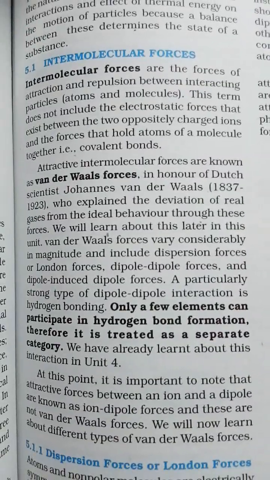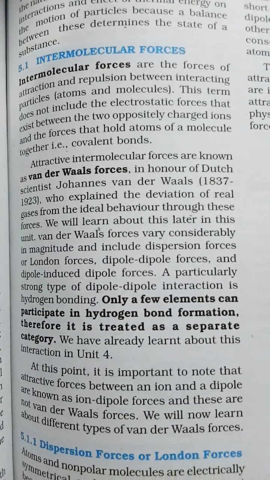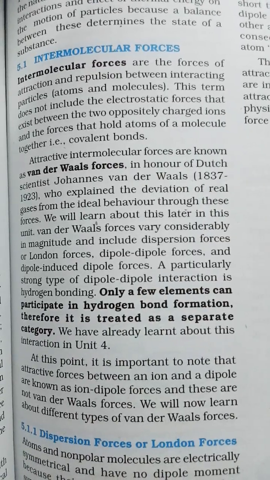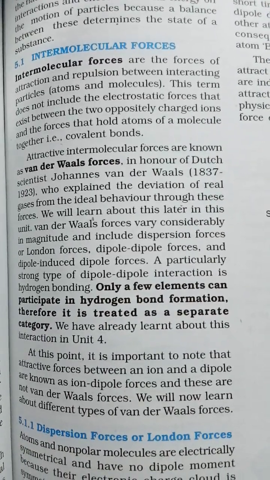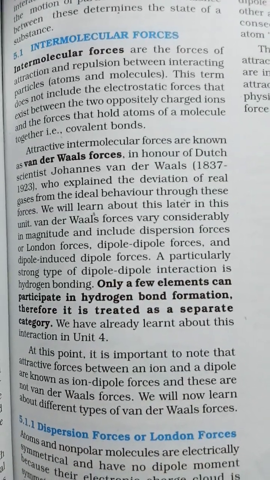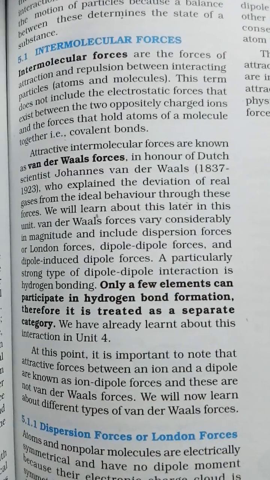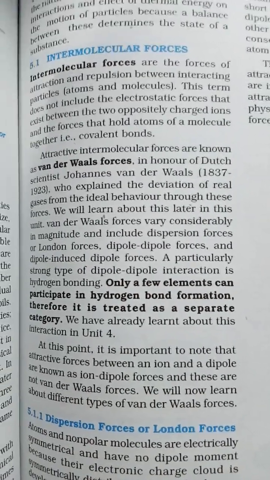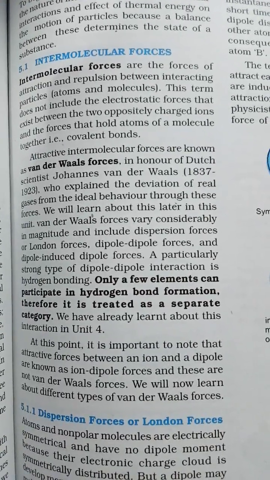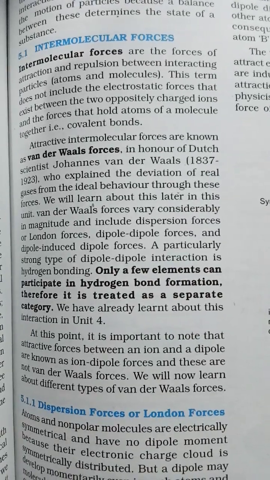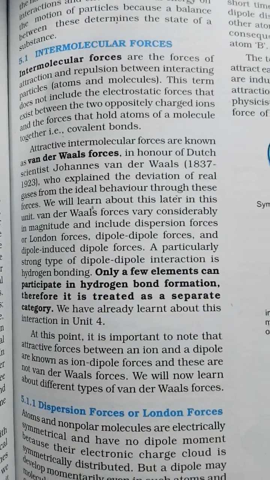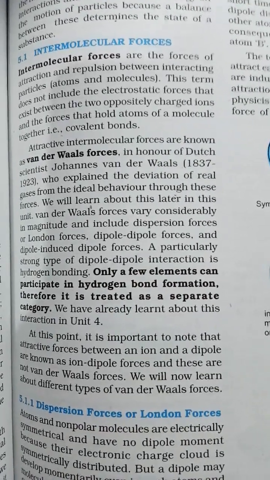The term does not include the electrostatic forces that exist between two oppositely charged ions, and the forces that hold atoms in a molecule together, i.e. covalent bonds. So opposite charges, the plus and minus, are dealt with separately. Intermolecular forces deal with attraction and repulsion between atoms and molecules, not between oppositely charged ions.